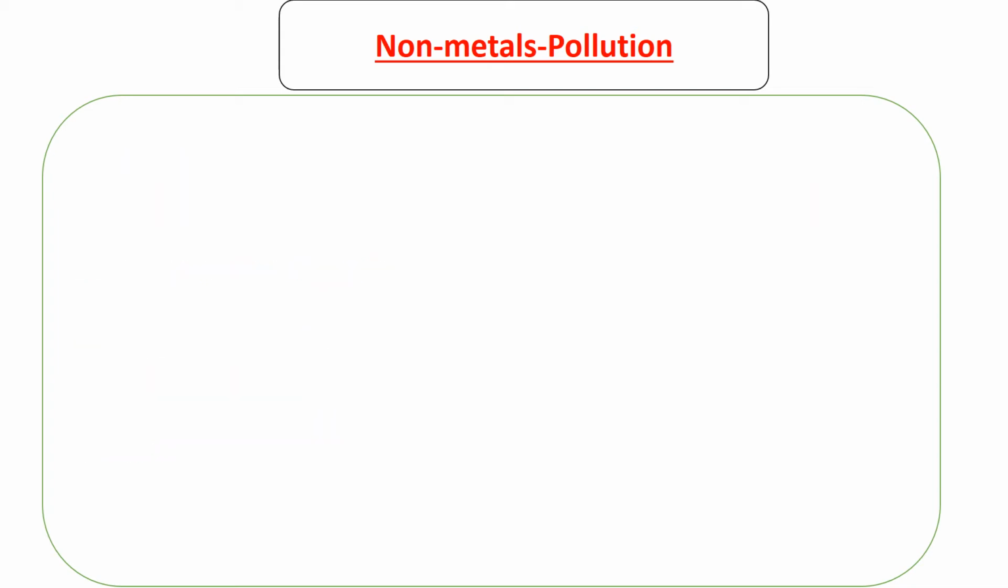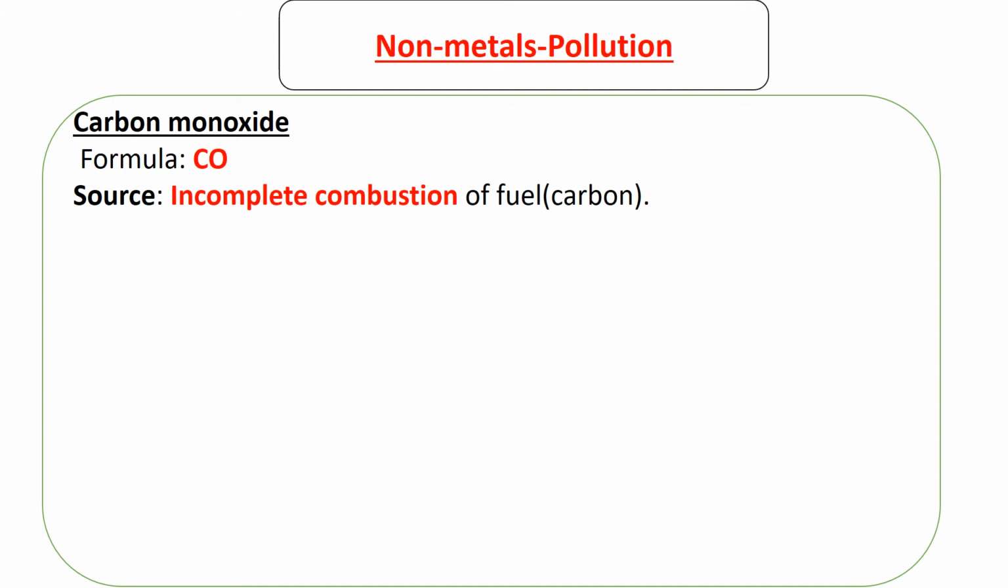So we start with carbon monoxide. The formula for carbon monoxide is CO. And where does it come from? It comes from incomplete combustion of fuel. Fuel is carbon. So whenever oxygen is reacting with carbon, in a layman's way, we view it to be burning of fuel. But what actually is happening is oxygen reacting with carbon.